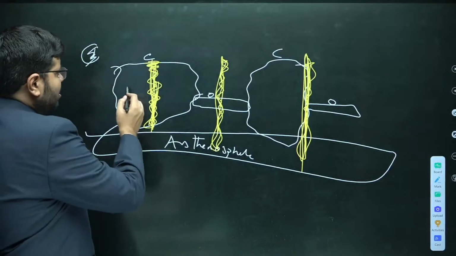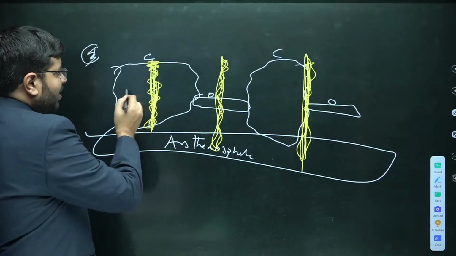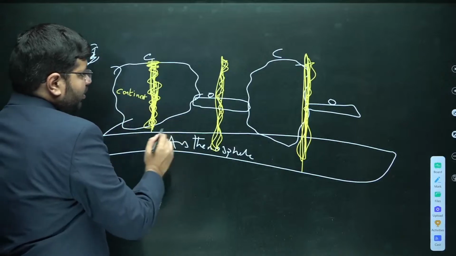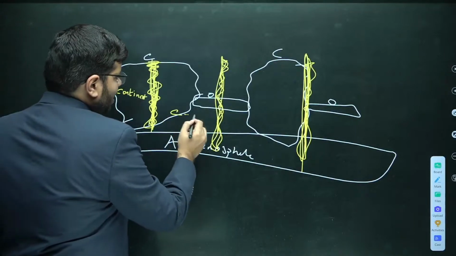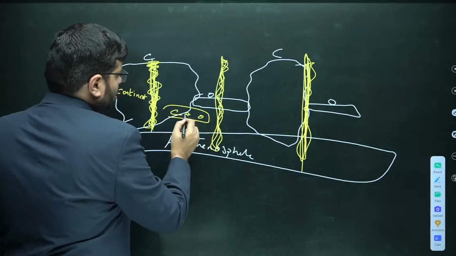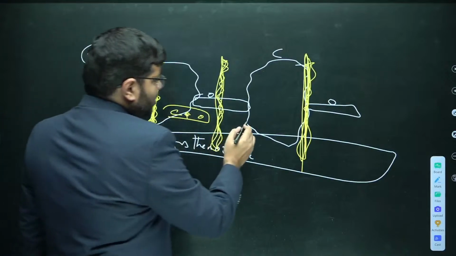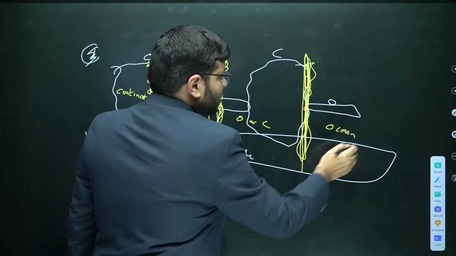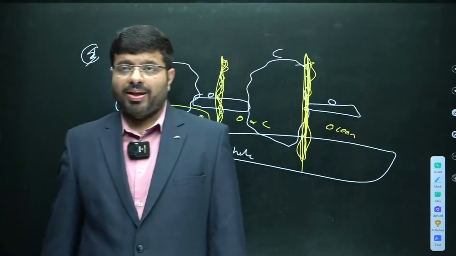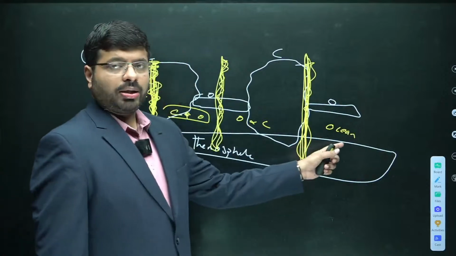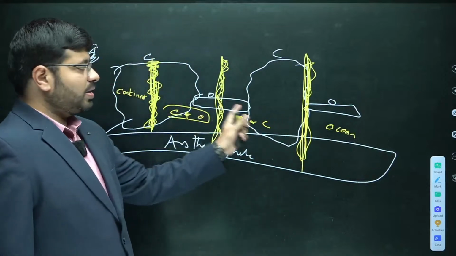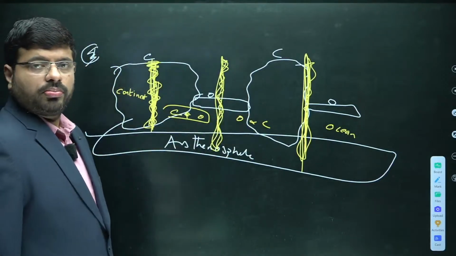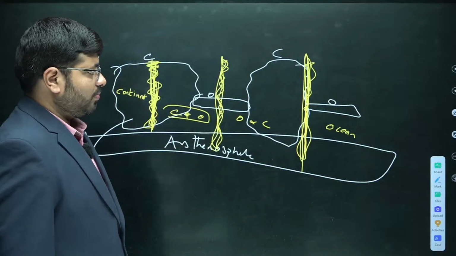If you talk about this plate, it is only continental. This plate is continent as well as ocean. This is also ocean and continent. This is only ocean. You see? So a plate can be completely oceanic, can be a mix of continent and ocean as you can see here, or it could be only continent. That's what the idea is.